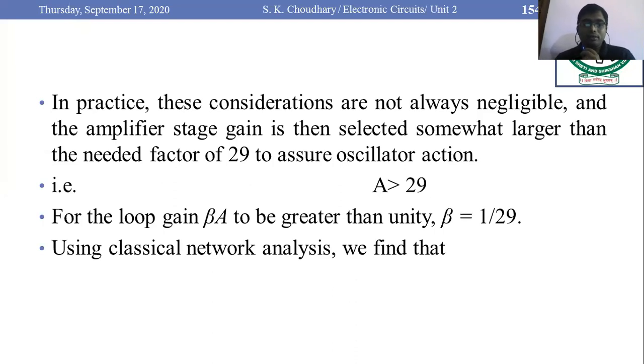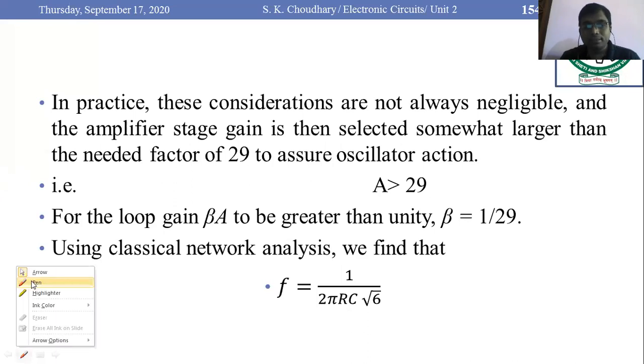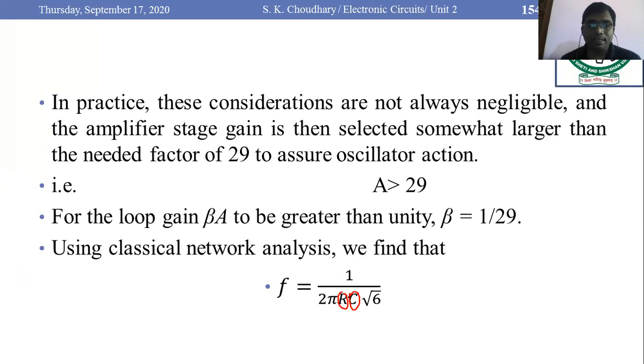So in this way, beta is equal to 1, and using this classical network analysis, we find that the operating frequency value would be equal to 1 upon 2 pi RC square root of 6. This R and C is the resistance and capacitance of the feedback network. That is not the R and C of the amplifier stage, that is the R and C of the feedback network. In all three cascading stages, we have to keep the R nearly the same and C is also the same.